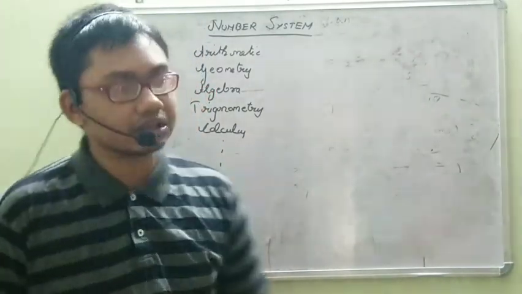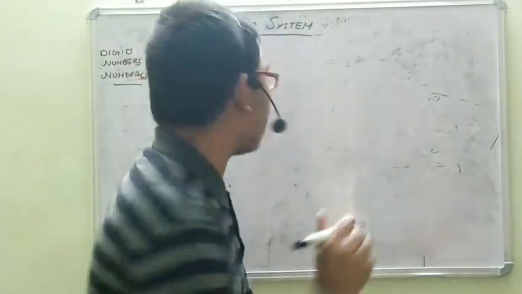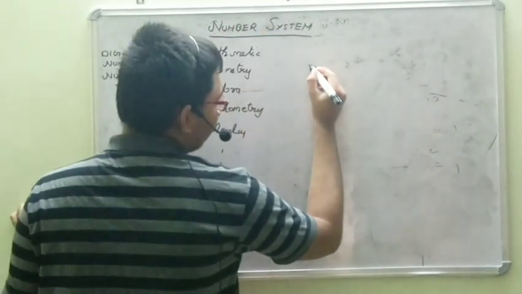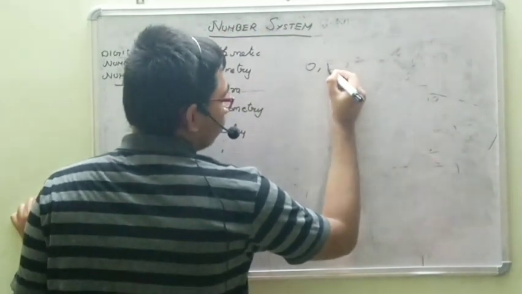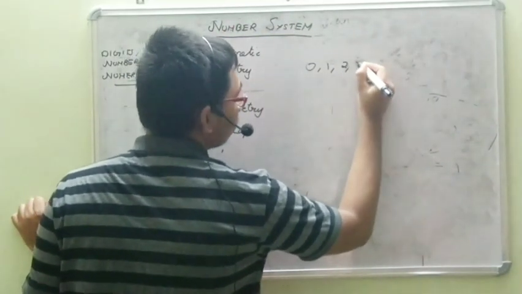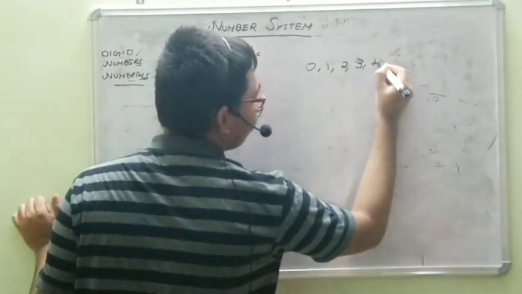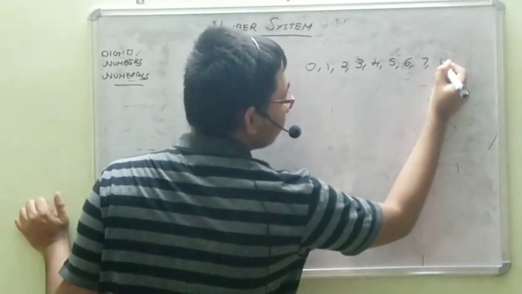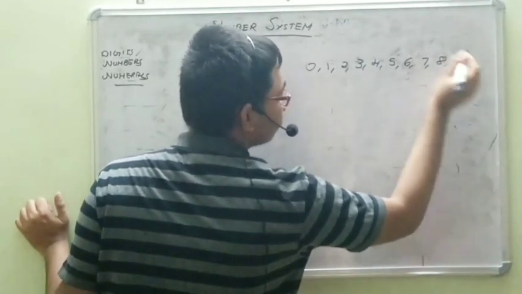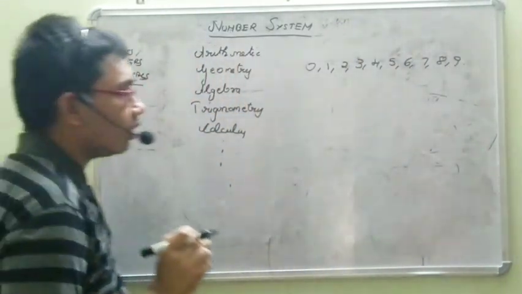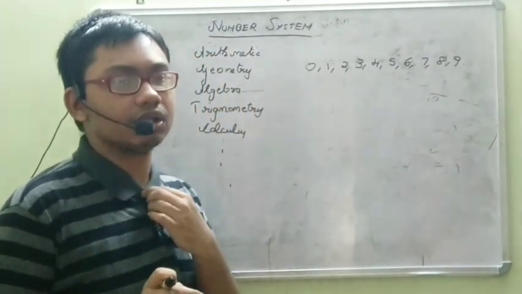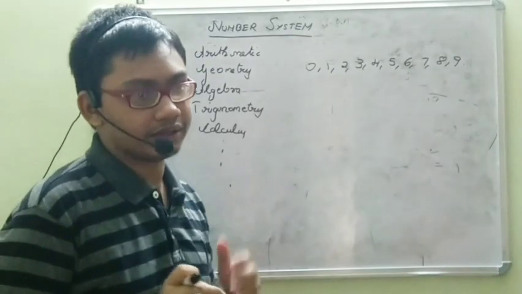Similarly, in mathematics, the basic units are digits. Digits include 0, 1, 2, 3, 4, 5, 6, 7, 8 and 9. These are the 10 digits that form the basis for all numbers, right?